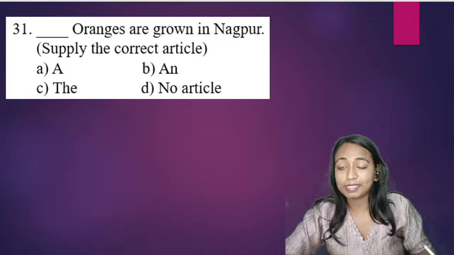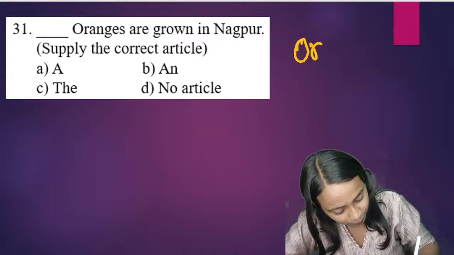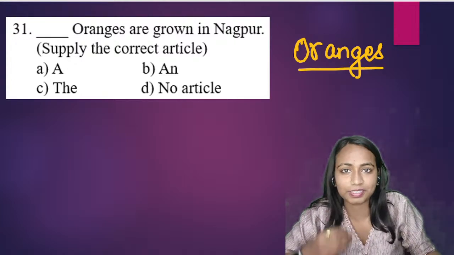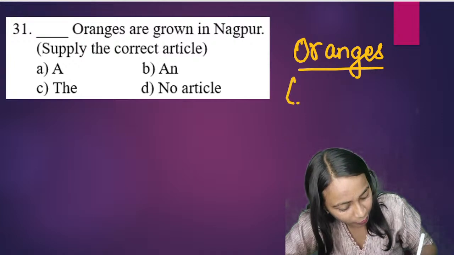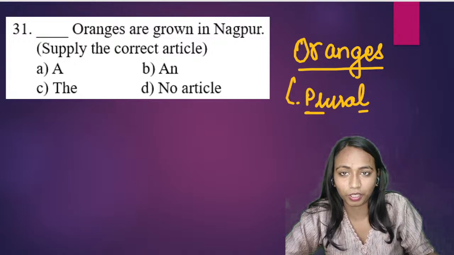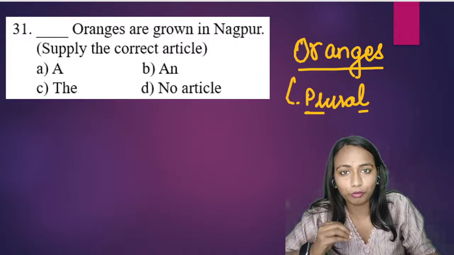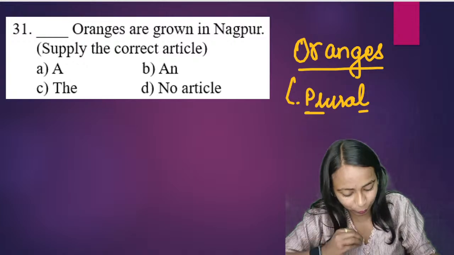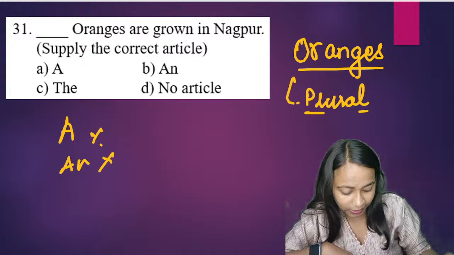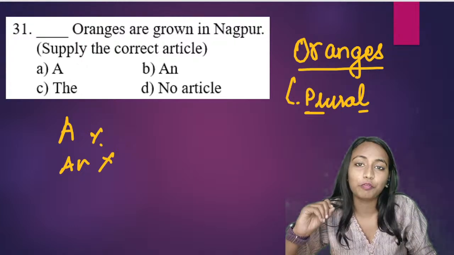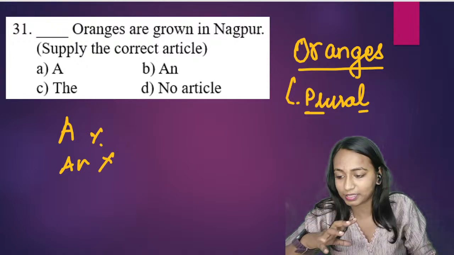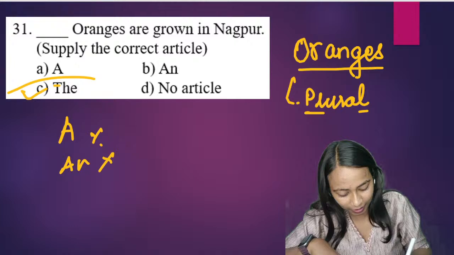Okay, so have a look. We are saying blank oranges are grown in Nagpur. When we are talking about oranges, हम किसके बारे में बात करें? Oranges is a plural form. So we must always keep in mind that in the plural form, तो उनमें कभी भी हम a या n का यूज नहीं करेंगे. आर्टिकल a and आर्टिकल n they are always used for singular. They are never used for plural. So oranges is given over here. Blank oranges are grown in Nagpur. Correct answer will be option C.